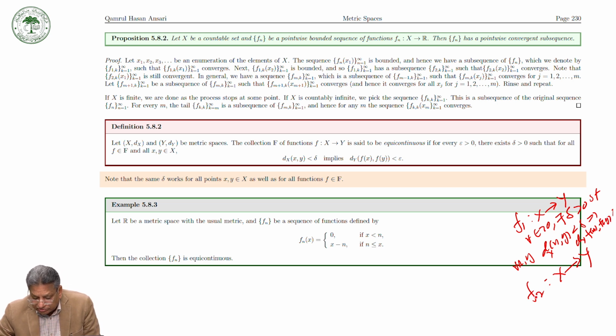But for the continuity of f2, this delta may be different. This delta may not work.